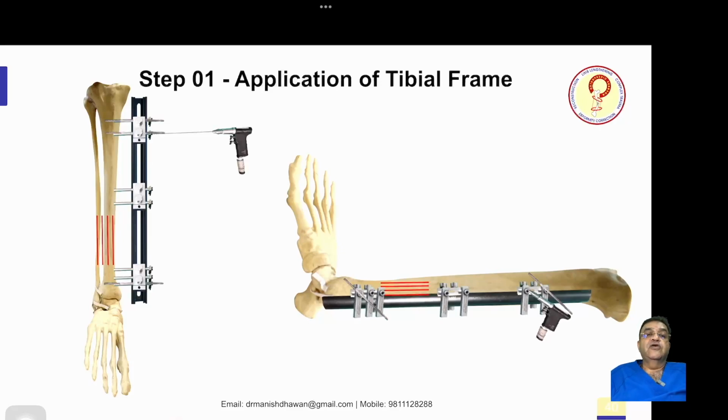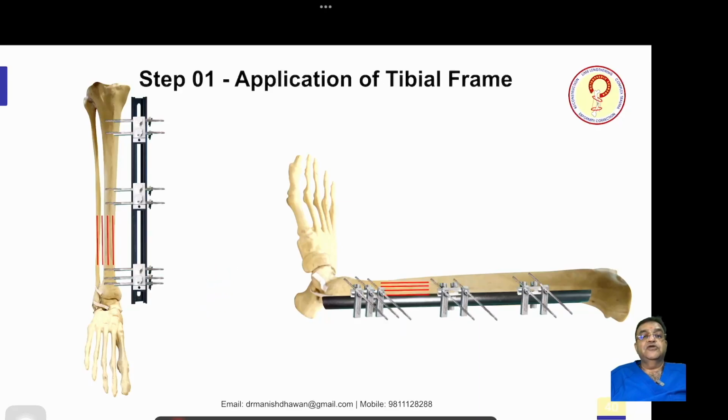So you drill the second hole. This is the second. You drill the third one. This is the fourth one. This is the fifth one. This is the sixth. Once the drilling is done, you put Schanz pins in all the drilled holes, and then you remove the templates and put the end clamps at both ends and the middle clamp at the middle. And once this is done, you put your CD unit.